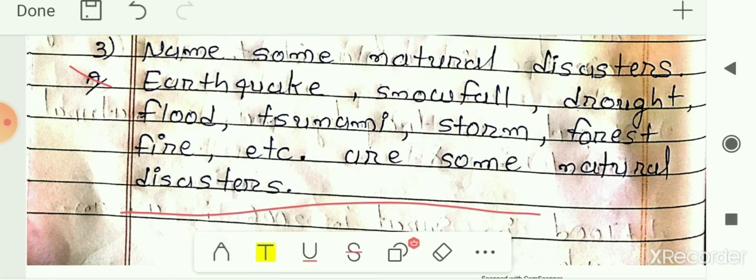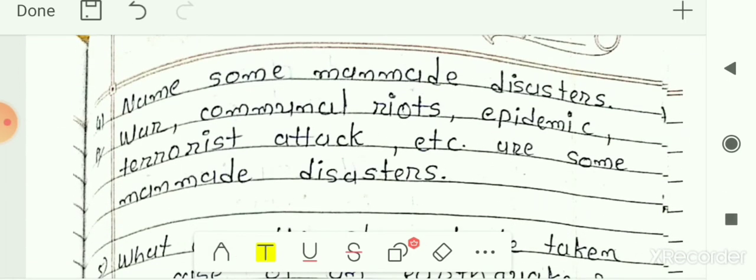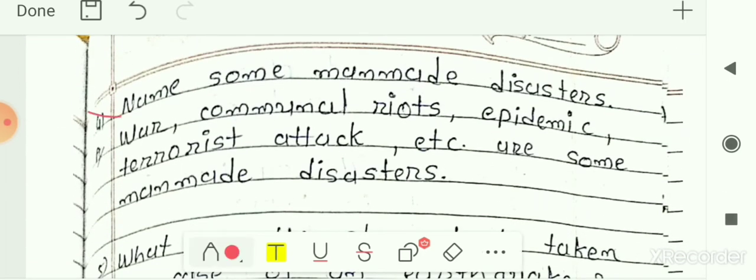Next, fourth question is, name some man-made disasters. These are examples of man-made disasters which bring great destruction, along with loss of life and property. Such man-made disasters are war, communal riots, that means communal fighting between two groups, then epidemic, and terrorist attack, which you already know.